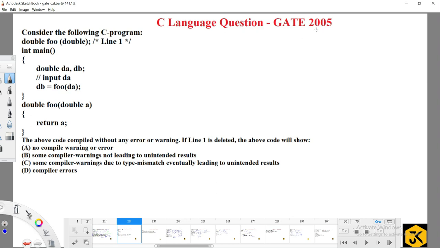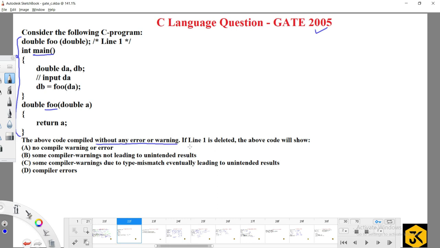Let's see one of the GATE questions which was asked in the year 2005. Consider the following C program. They have given a few lines of code in the form of functions: one is the foo function, another one is the main function. The above code compiled without any error or warning, meaning that they're clearly saying that the above functions are not going to provide any errors.